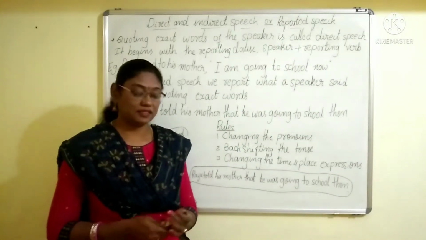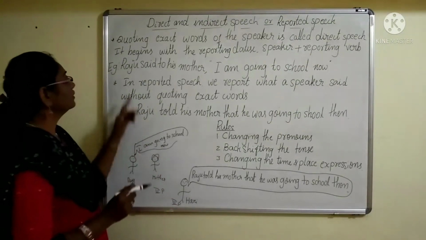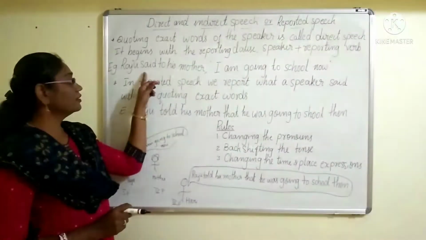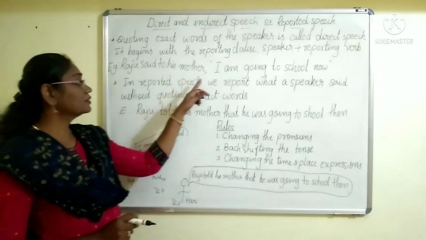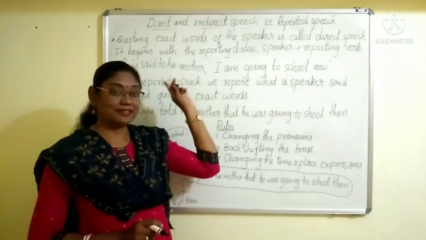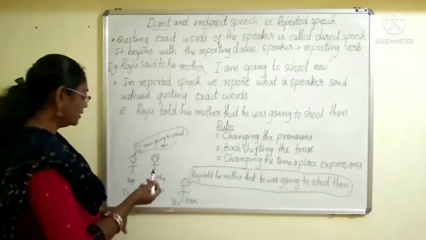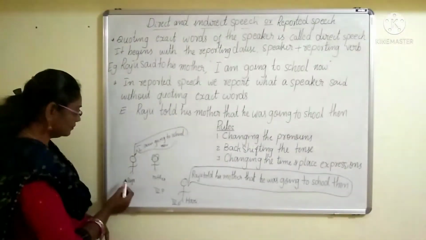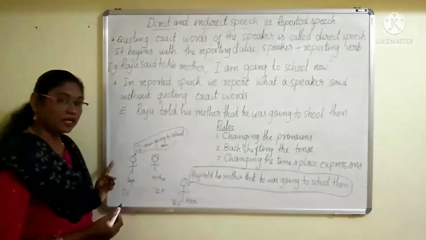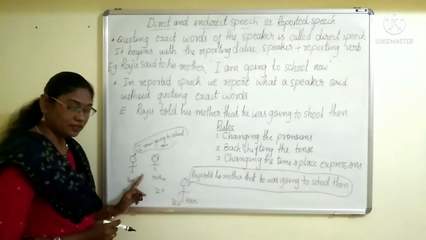Now let's see an example. Raju said to his mother, "I'm going to school now." This is in direct speech. You just imagine he is Raju, and this is his mother.